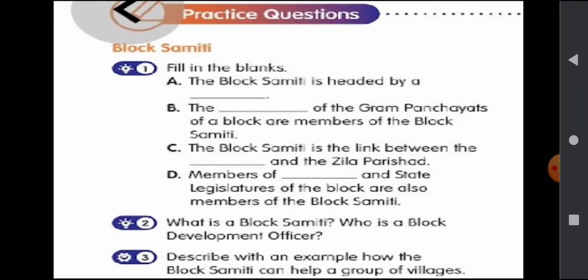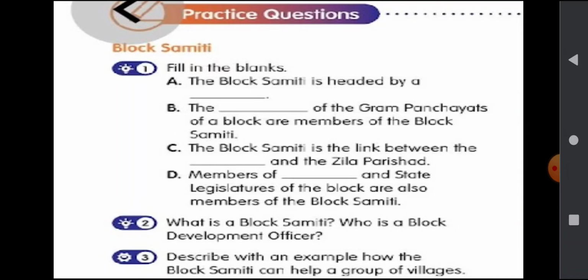Now it's time for practice questions. The block Samiti is headed by dash. The second one is, the dash of the gram panchayat of a block are members of the block Samiti. Third one is, the block Samiti is the link between the dash and the dash. And members of dash and dash legislators of the block are also members of the block Samiti.